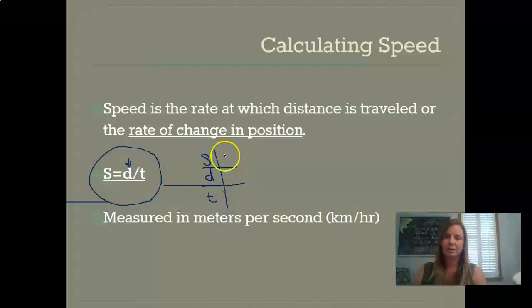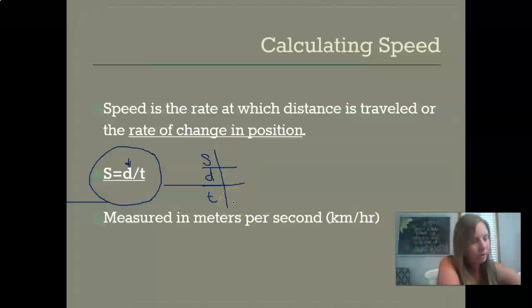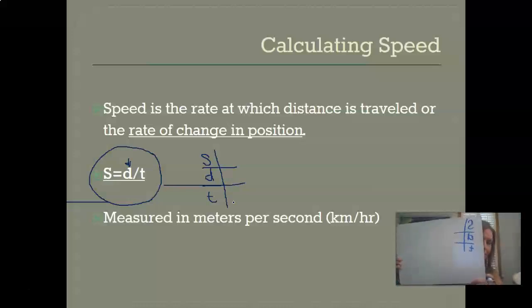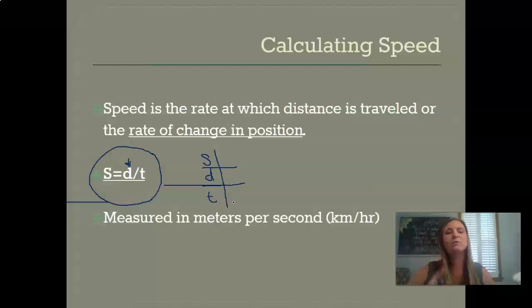Something like that. And then we're going to fill in our magnitudes there. I'm going to draw one over here too on my whiteboard, just so that you can see it a little bit better in my handwriting. There you go. Speed equals distance divided by time. And in a minute, I'm going to pull some problems up and we're going to shove them in there. So this is the equation that we will use. So a pretty simple one.